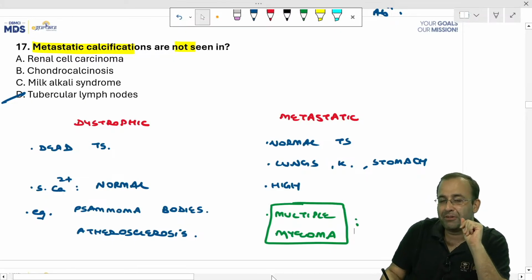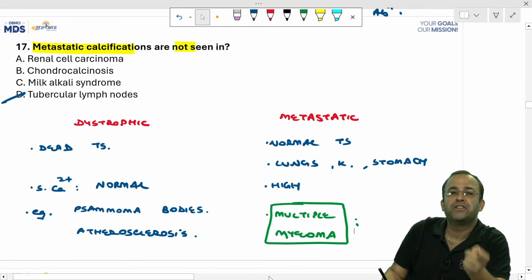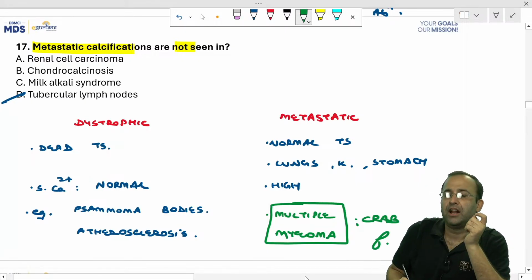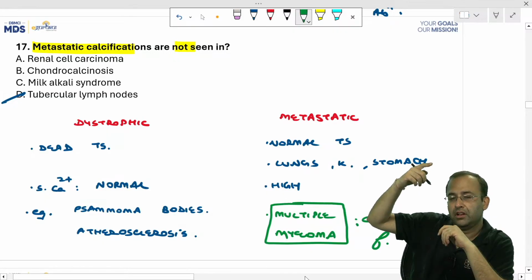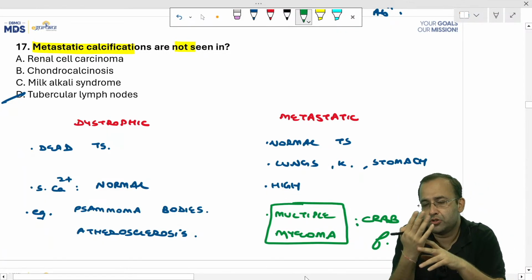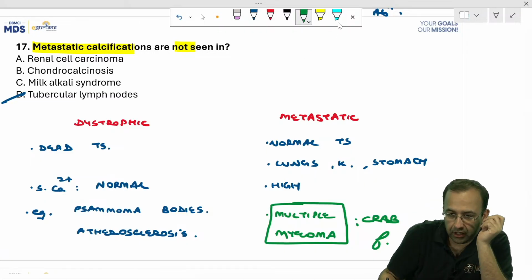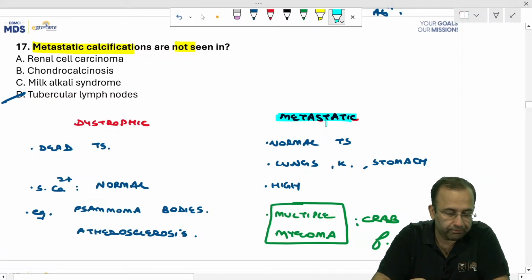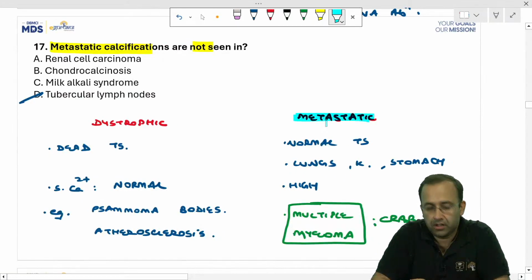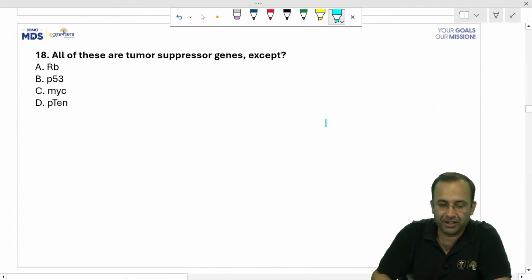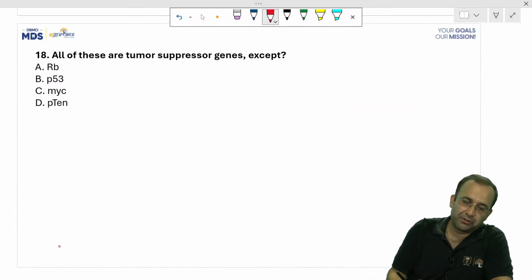It is multiple myeloma. It is a malignancy of plasma cells with CRAB features. Remember, calcium is increased, renal insufficiency, anemia, bone lytic lesions. So calcium was increased, right? That is why it is metastatic calcification. Multiple myeloma was important. Next point. This gets us to the next one. This is a very obvious question.